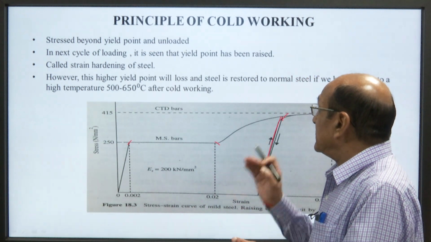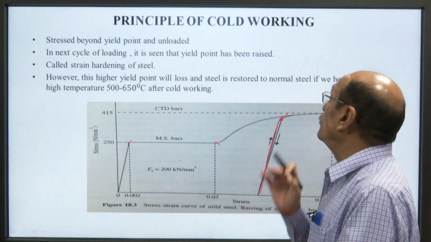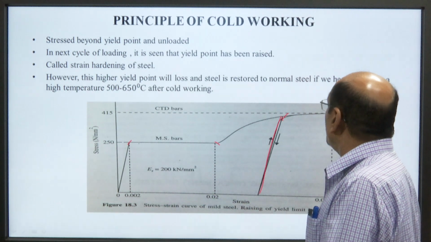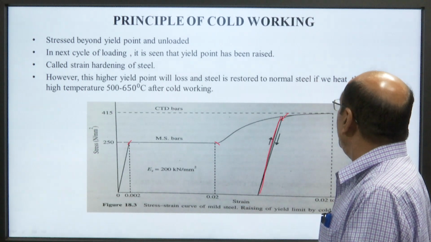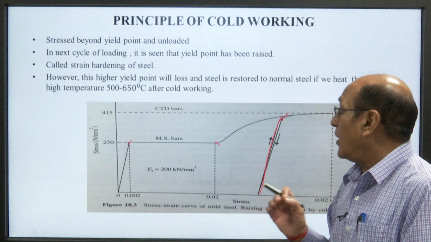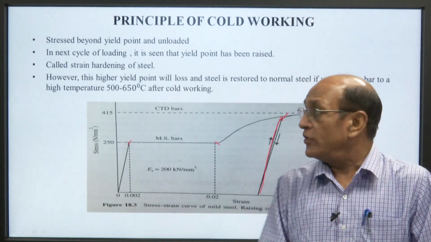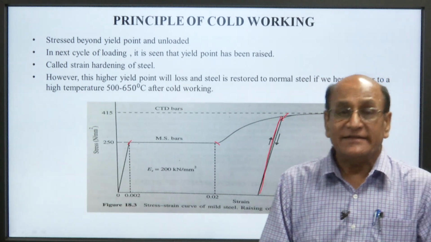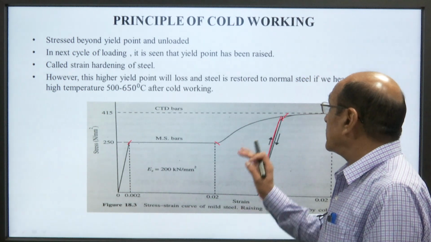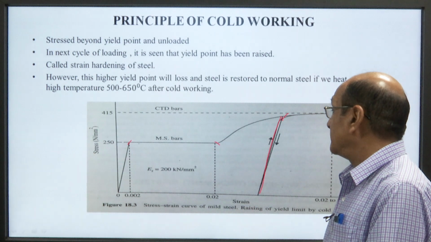However, this higher yield point will be lost and steel is restored to normal steel if we heat the bar to a high temperature of 500 to 650 degrees centigrade after the cold working.